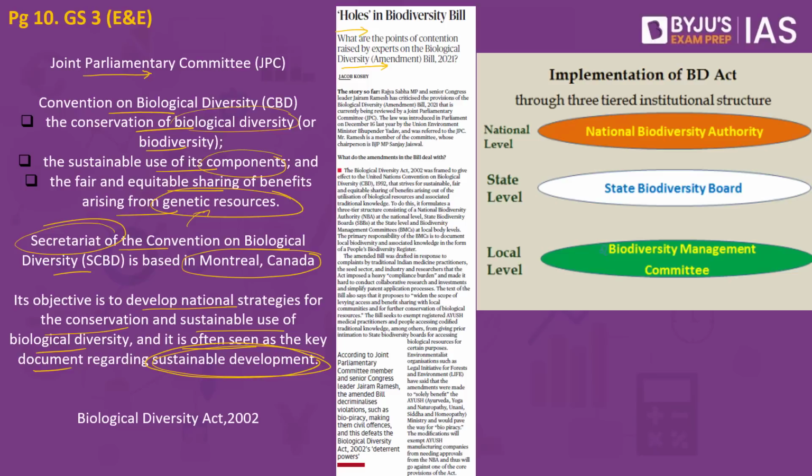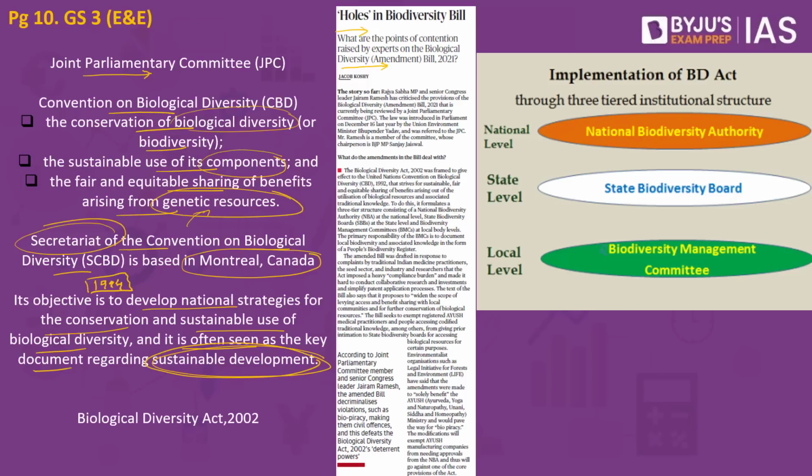India happens to be a signatory to the Convention on Biological Diversity. It became a member back in the year 1994. Since it became a member, India also had to comply with this convention, which asks each country to come up with its own national laws for the sustainable use of biological diversity.